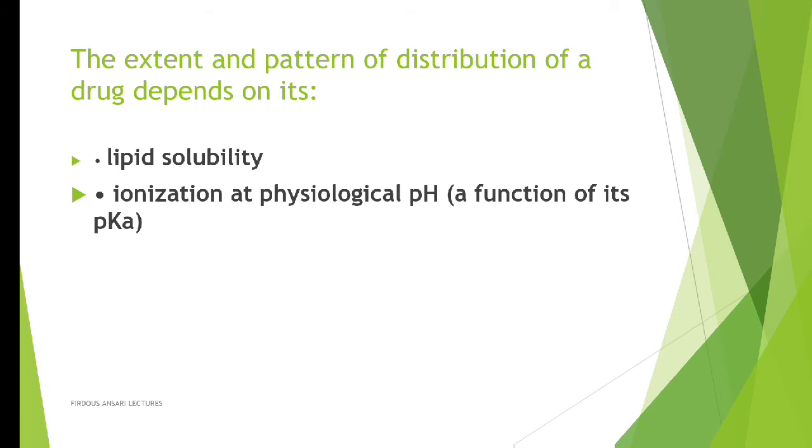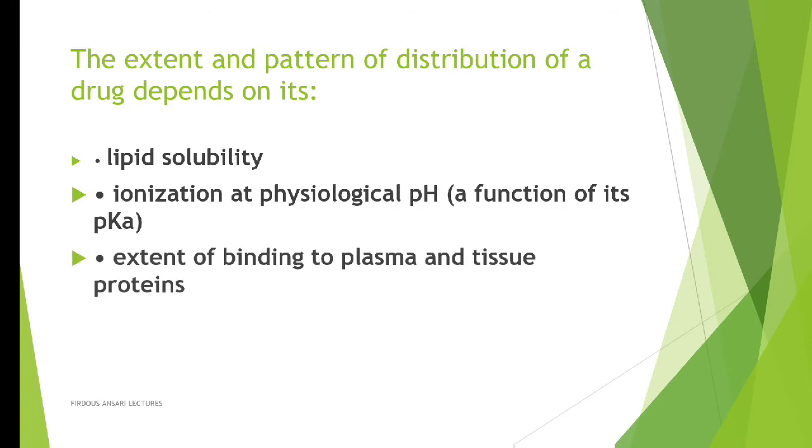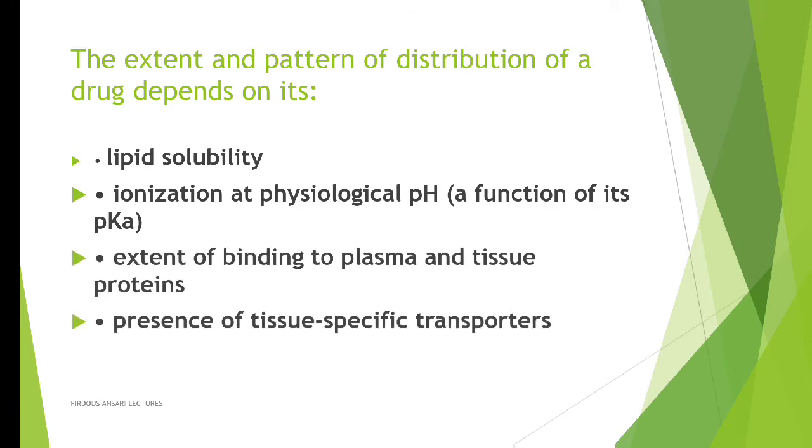So ionization at physiological pH is also of great matter. Next, the extent of binding to plasma and tissue protein, presence of tissue specific transporters, and differences in regional blood flow. These three things we'll see one by one in this video.